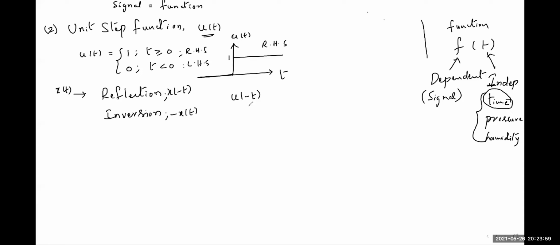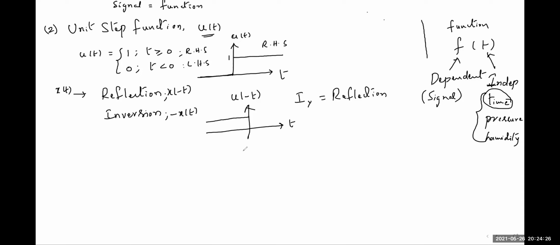So u of minus t, how we are plotting means, this is the plot of u of minus t. Simply the mirror image with respect to y-axis is reflection. Any signal reflection, if you want, take the mirror image with respect to the y-axis.